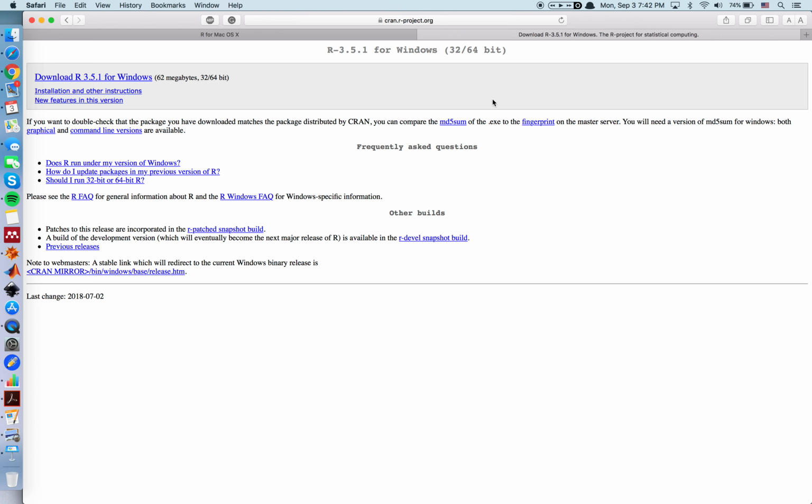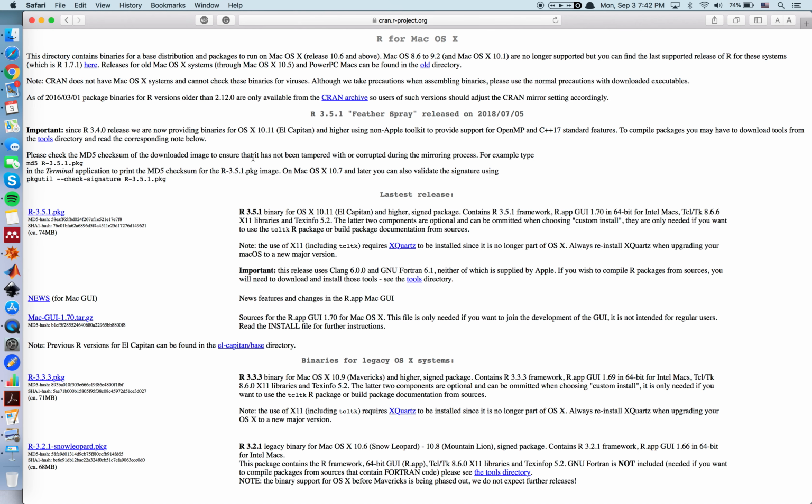And again, if you have Windows, you can download the most recent version of R over here. So in my case, I have a Mac OS, so I'll download R over here. This will give me the most recent version, and while this is downloading, I will go ahead and also download